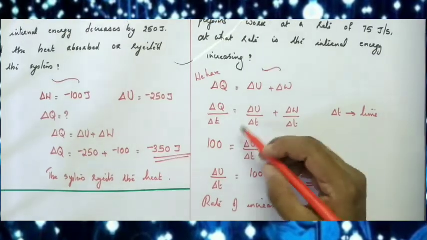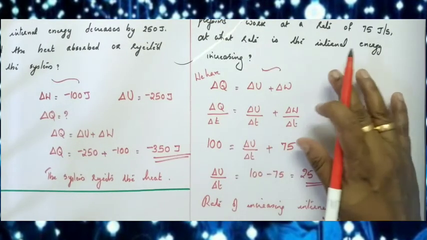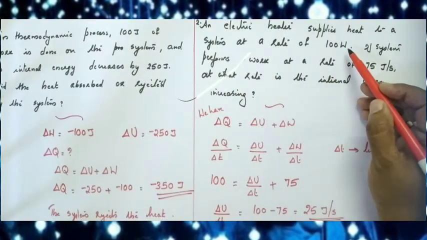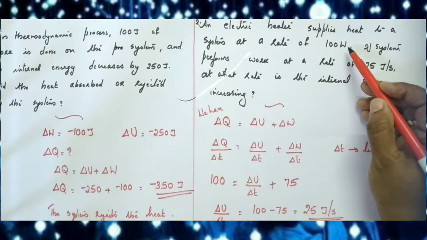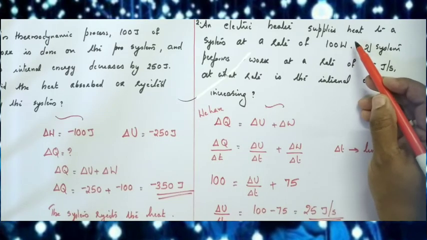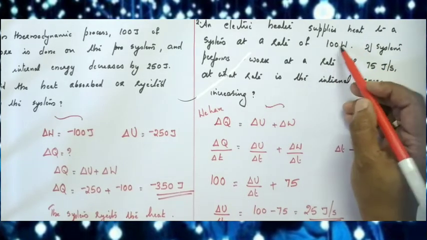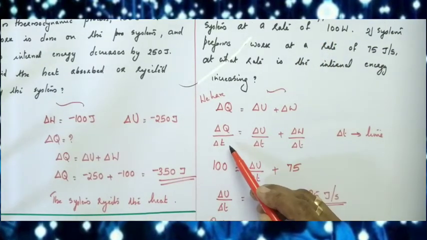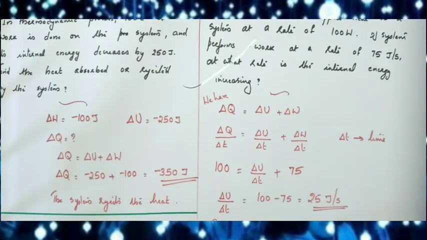So why have we divided the whole equation by time here? Because in the question it is given as watt. Watt means energy divided by time, that means joule per second is called a watt. So in the question itself the rate is given, therefore we have divided the whole equation by time. Okay.